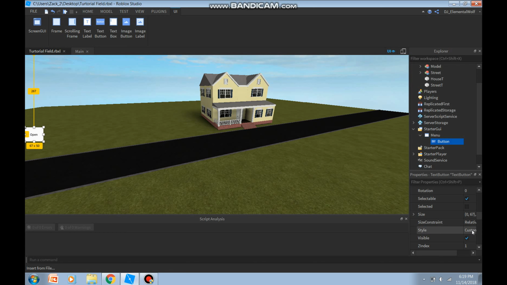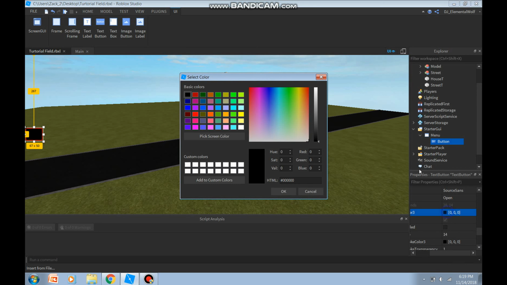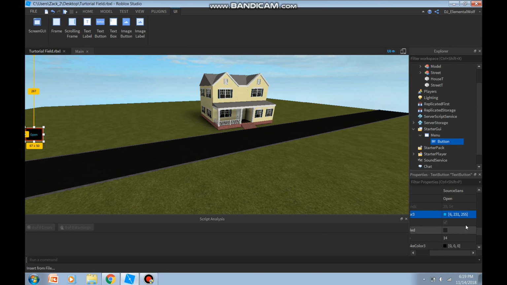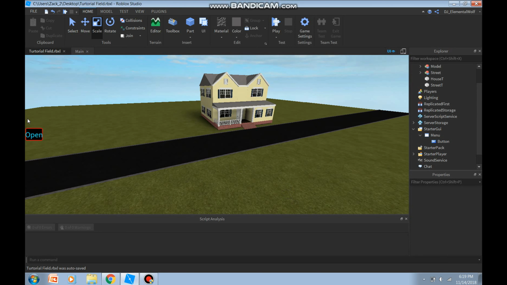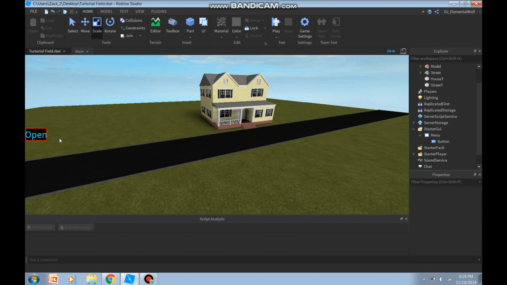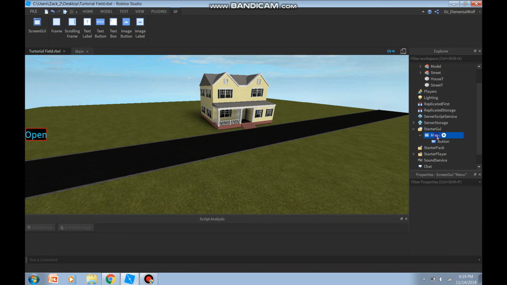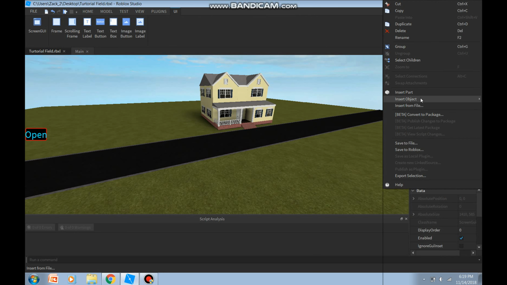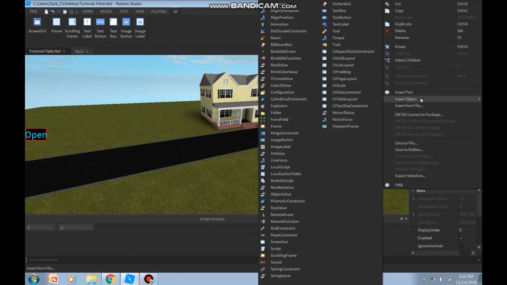where is it? Style. We're going to change the style to the Roblox button default. Down here, change the color so you can see the button. I'm going to choose like a light blue. Then we're going to make the button text scaled. There we go. That's the open button. Now we're going to create the frame. So right click on the thing, then create a frame.